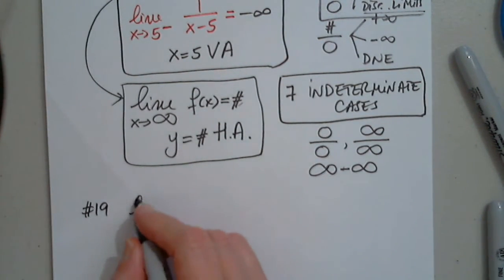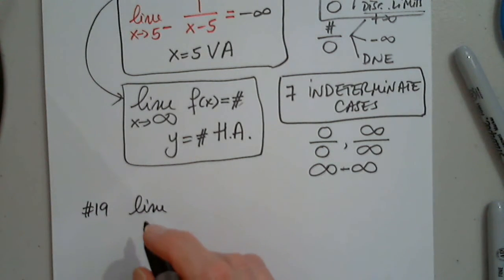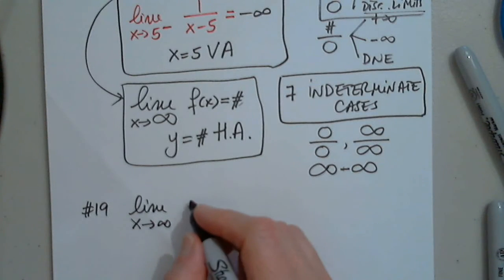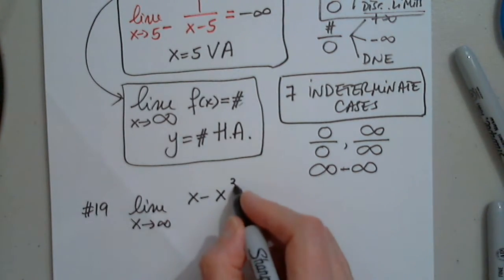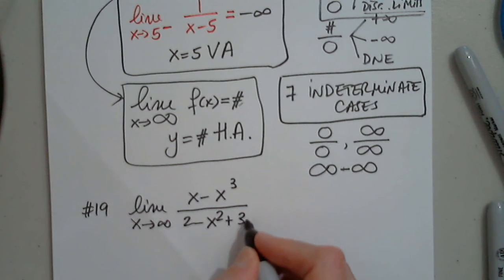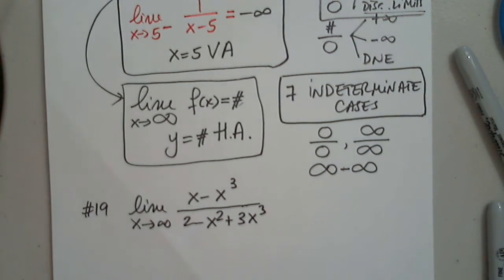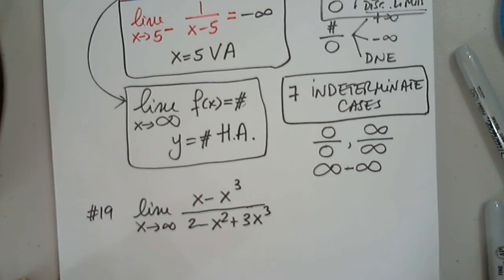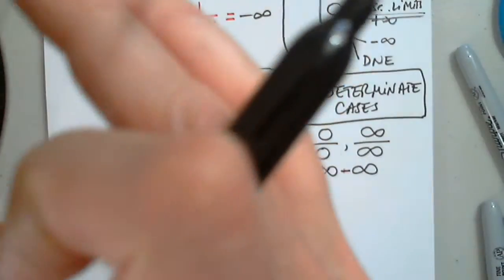So 19, limit. I'm going to replace r by x because it's easier to write. x minus x to the third over 2 minus x squared plus 3x cubed. There is a method that you will see in the book and maybe in other books.